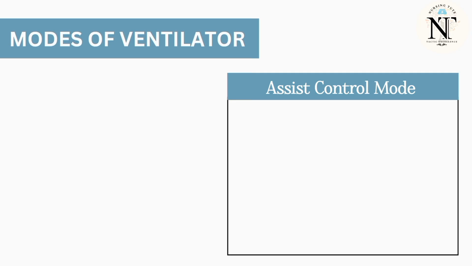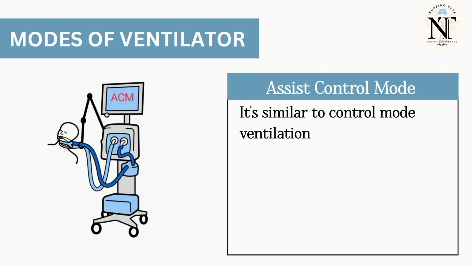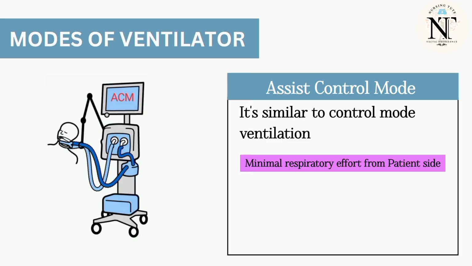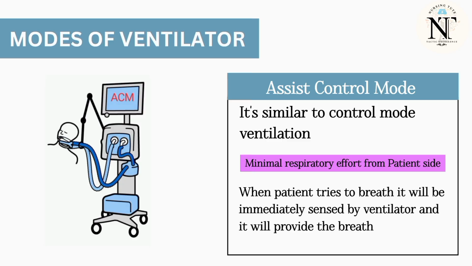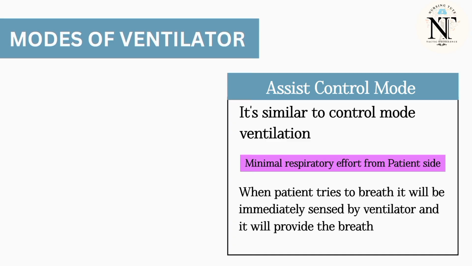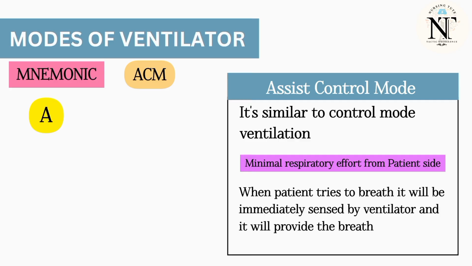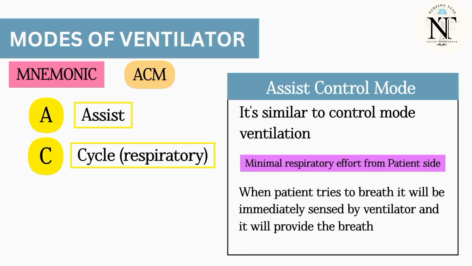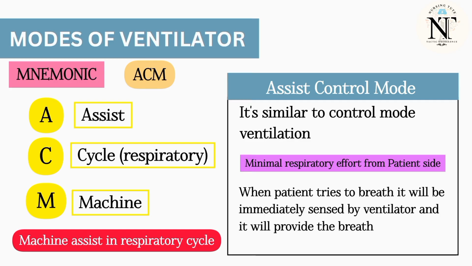And next one is assist control mode. It is similar to the control mode ventilation, but the only difference is here there will be a minimal respiratory effort from the patient side. So when the patient tries to take a small breath, it will be immediately sensed by the ventilator and it will provide the breath of a particular volume or pressure or respiratory rate that we have already set, okay? Here is a mnemonic to remember assist control mode. The mnemonic is ACM. Here A stands for assist and C stands for cycle, that means respiratory cycle, and M stands for machine. Machine assists in respiratory cycle of a person, okay?